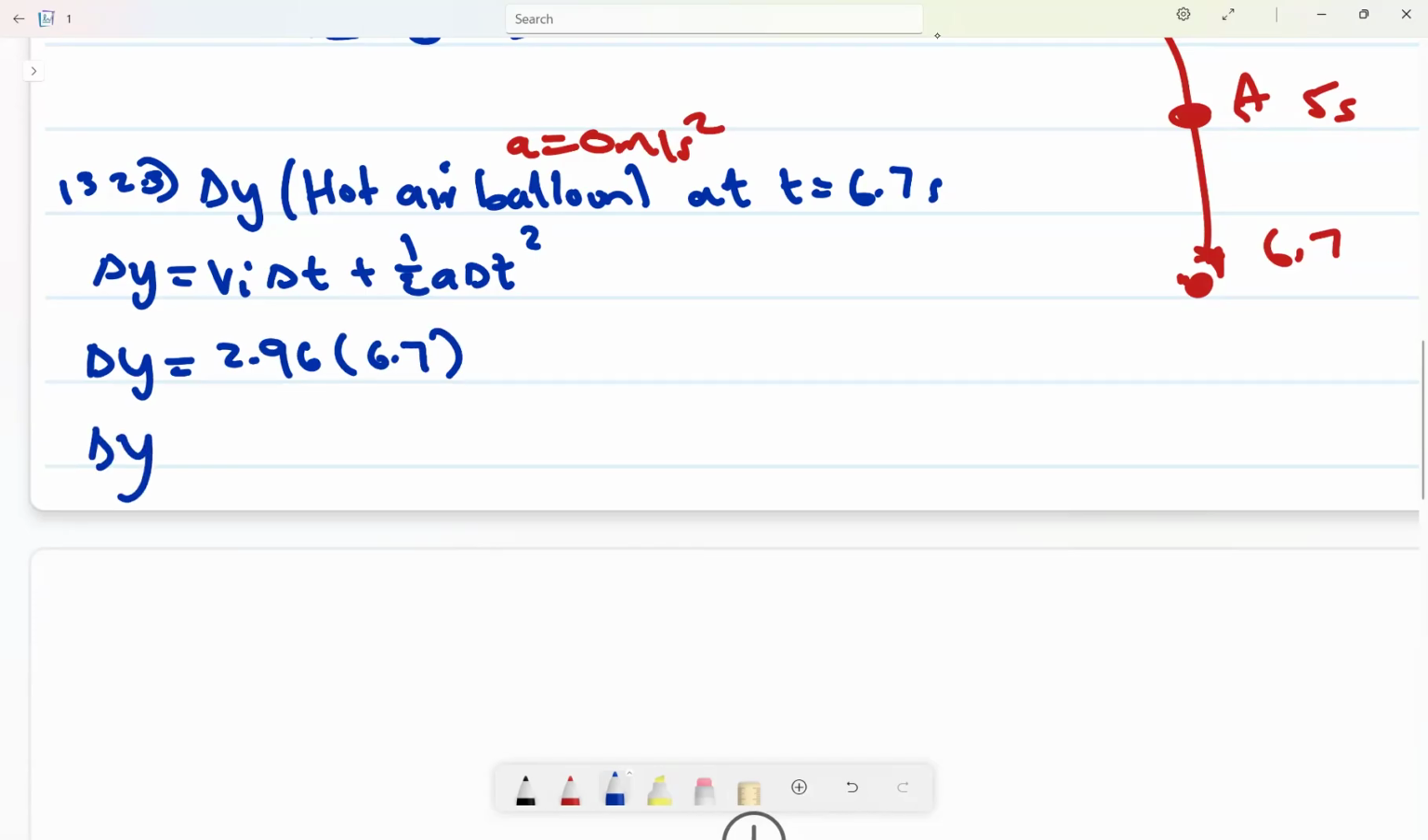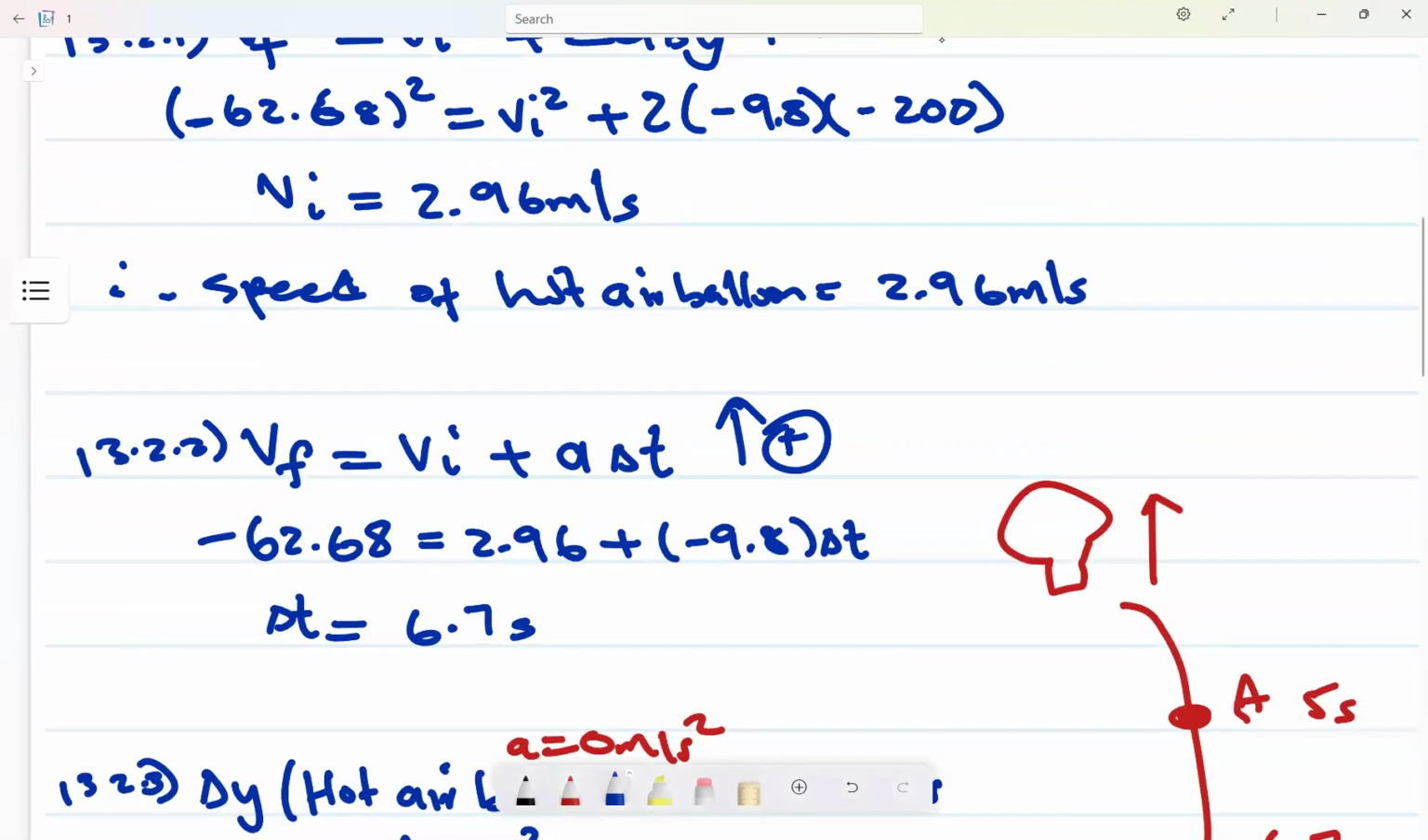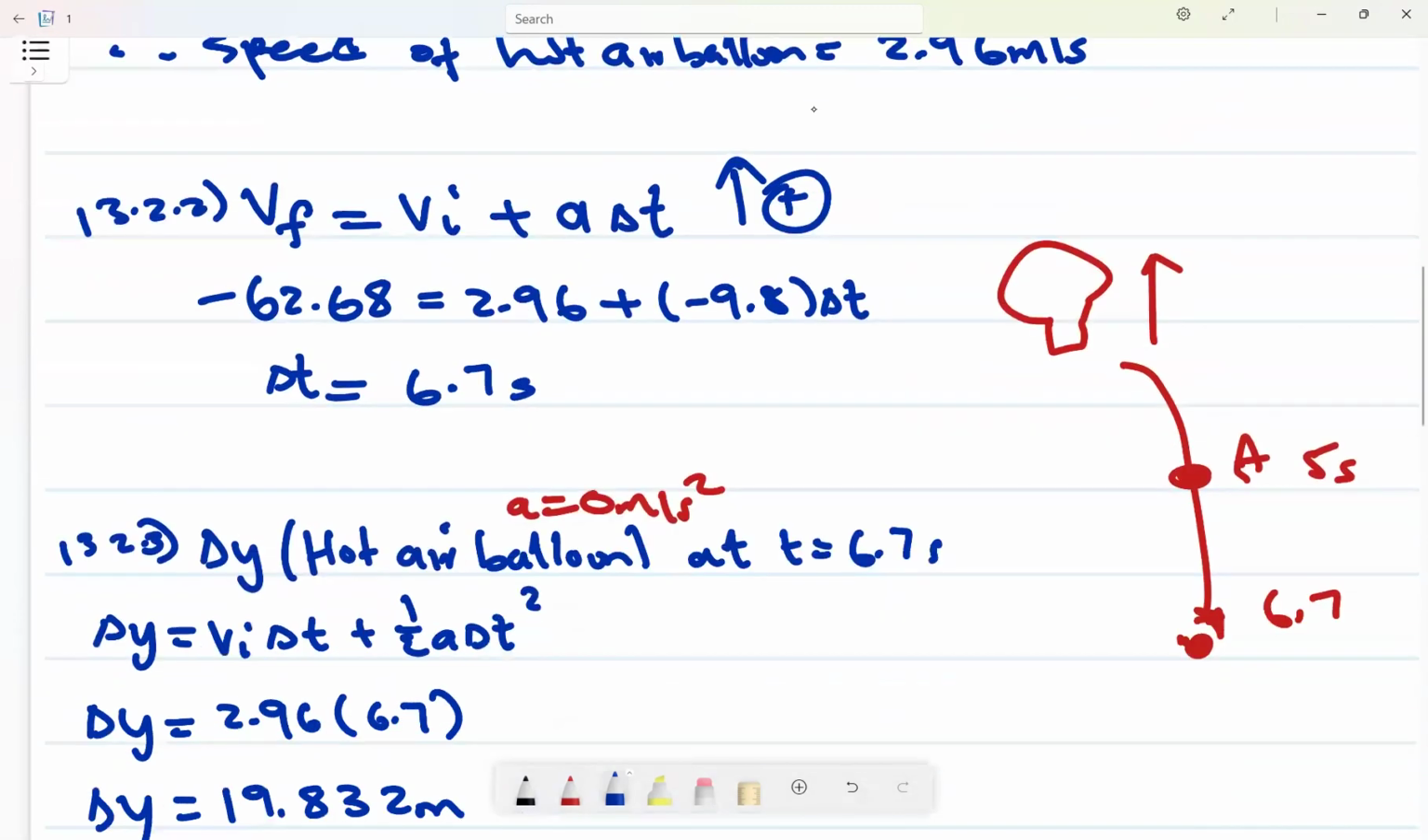Then the change in Y that we get is how much? We take 2.96 multiplied by 6.7. I get something like 19.832 meters.